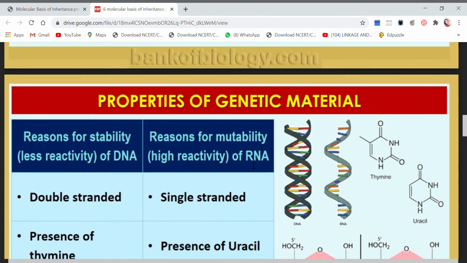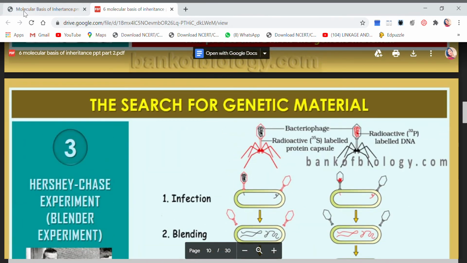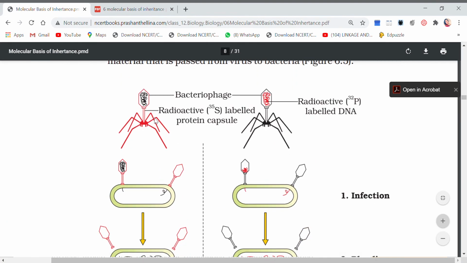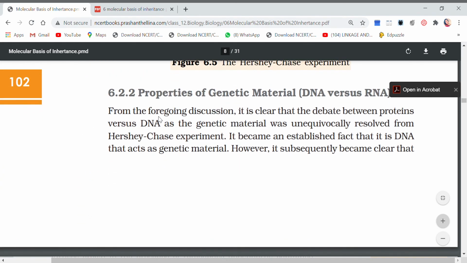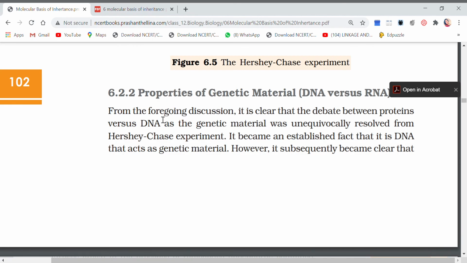Now, let me show you your NCERT. This was already done with all of you. See? So in the next video, we will be doing properties of genetic material, DNA versus RNA. Okay.